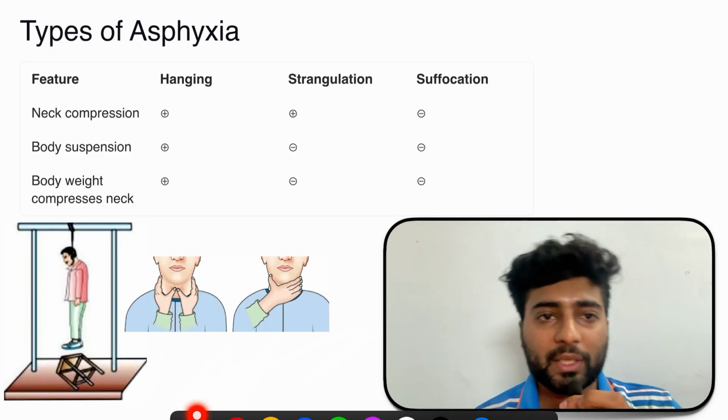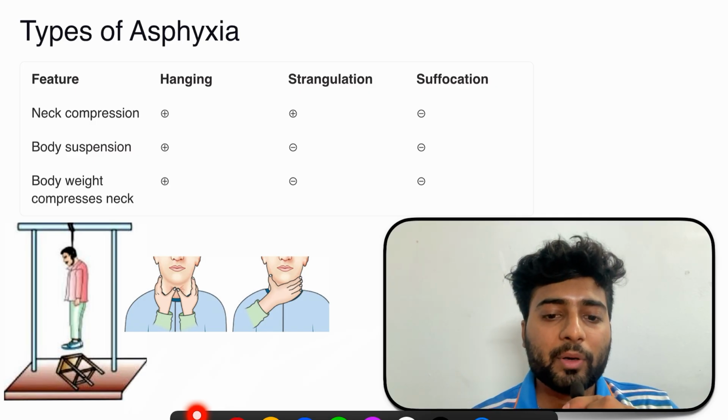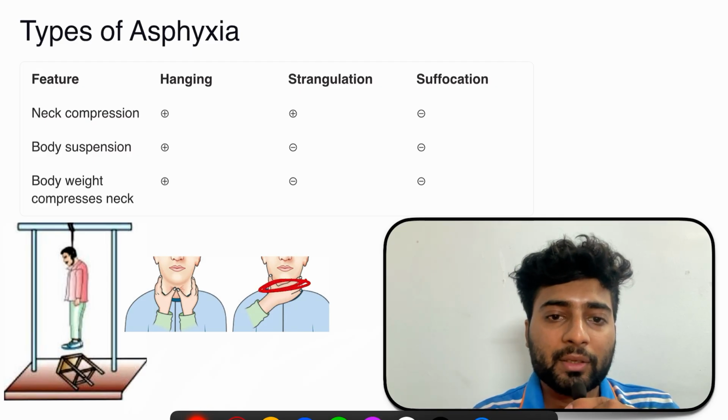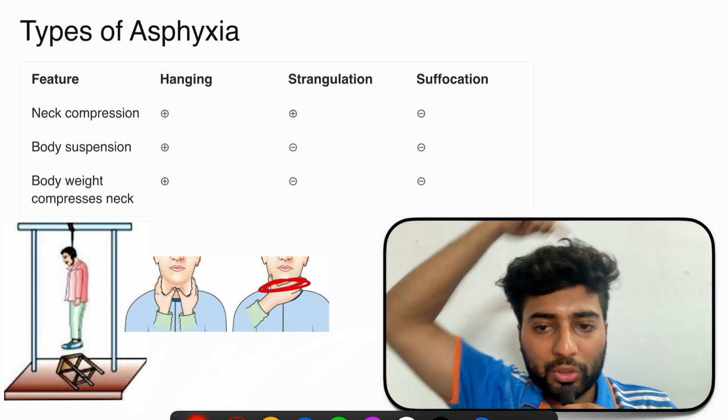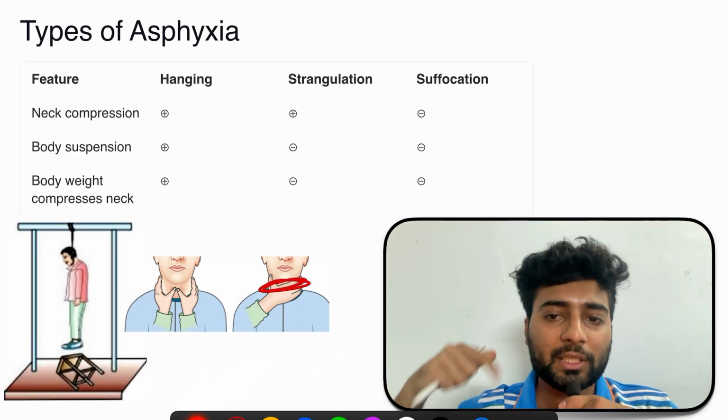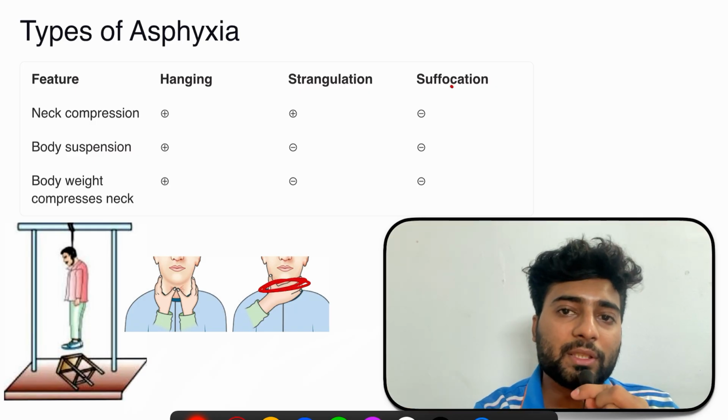Now the types of asphyxia. See, in this lecture we are learning in depth about hanging. There are two other forms, which are strangulation and suffocation. See, this is hanging. This is manual, with the hands. This is strangulation. It can also be done with a wire, where another person holds a wire over the neck and tightens it. That is strangulation. And the last one is suffocation.